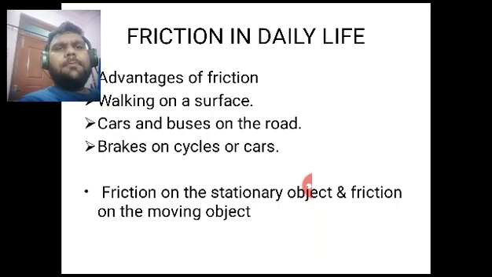Now we will talk about the case of brakes on cycles and cars. What actually happens when we apply brakes? Brakes on cycles and cars have shoes. Whenever you apply brakes, you apply a force. That force gets transmitted to the shoes of the brakes of the cycles and cars, and as a result,